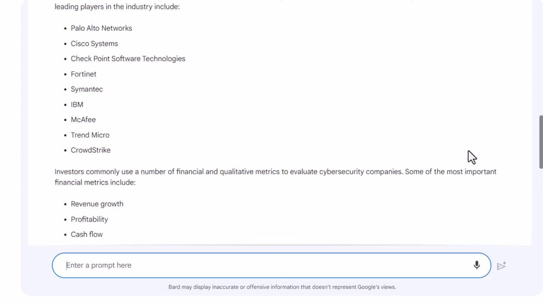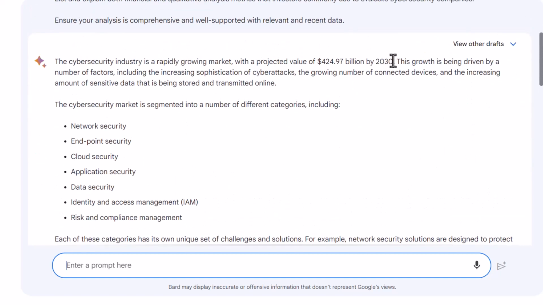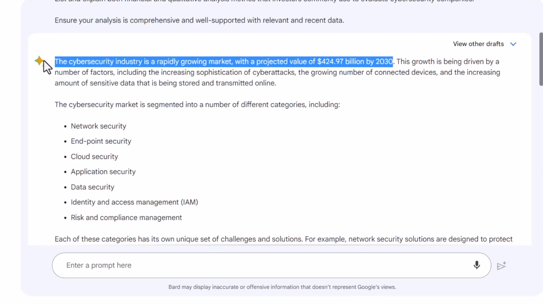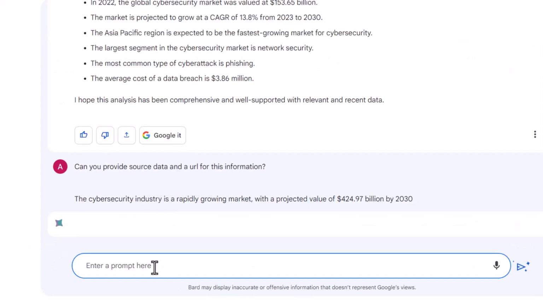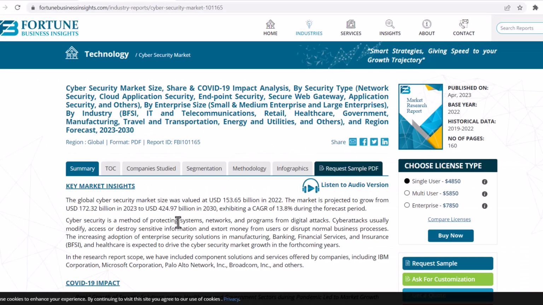Okay, so let's take a look at this and test it for accuracy. So I'm going to ask Bard to support this information with actual source data. So here's one of the documents that Bard got its information from. We do see here that its projection based on this document anyways was correct, $424 billion by 2030. Bard also stated expected compound growth rate of 13.8%.